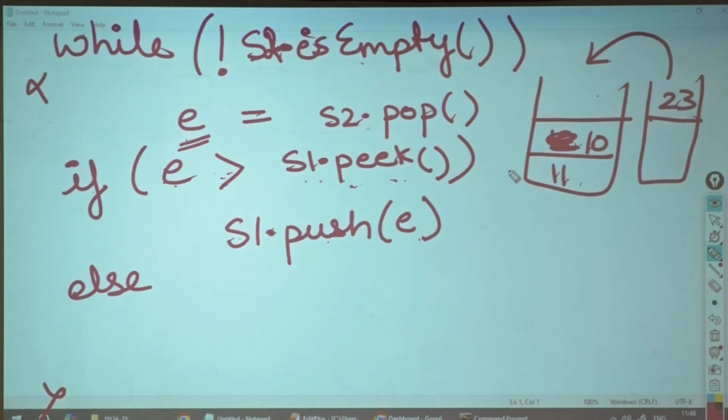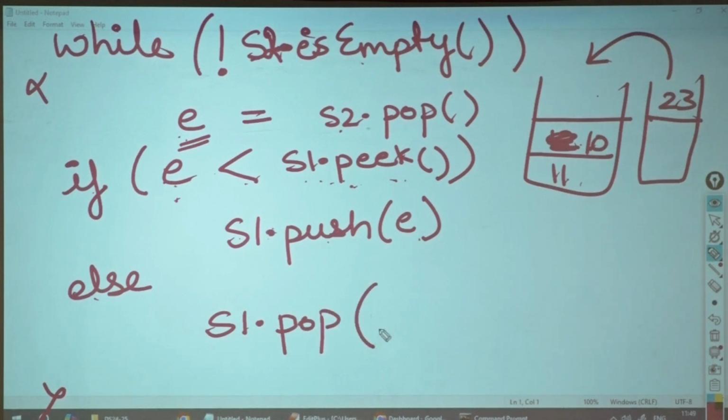It is coming in the descending manner. Less than will come, greater than will not come. Okay, less than will come. So we got E of pop. This is 23 right now. Is 23 less than 10? No, 23 is greater than 10. Then what do we need to do? We need to pop from here. Else, I will write over here S1 dot pop.